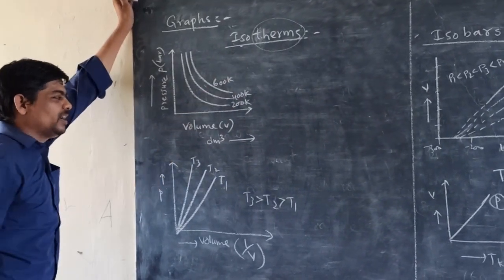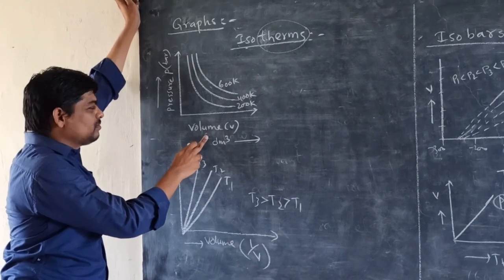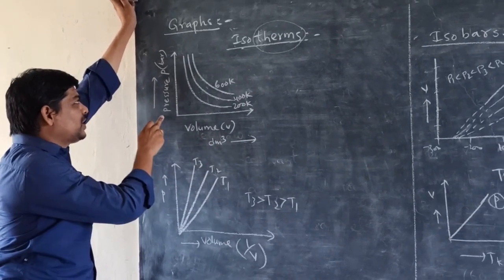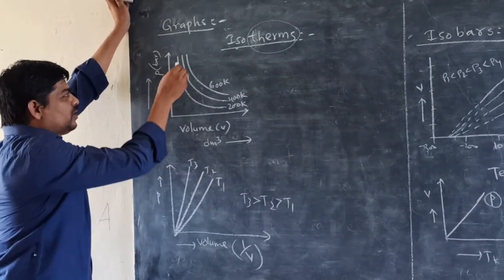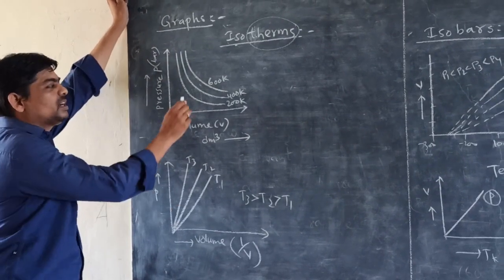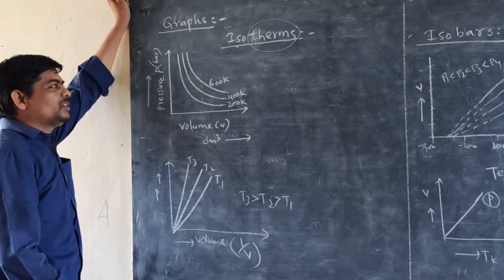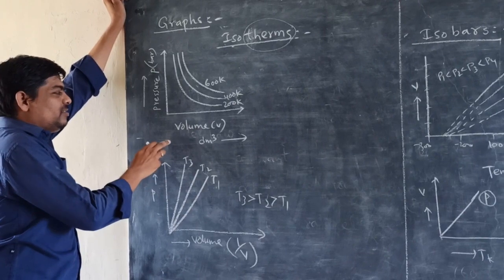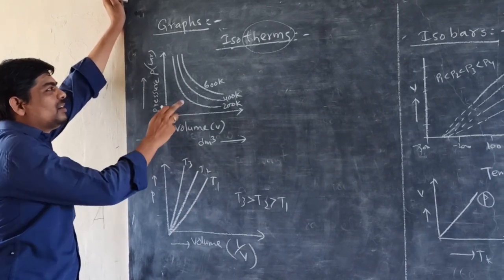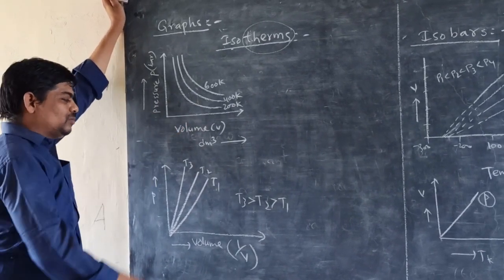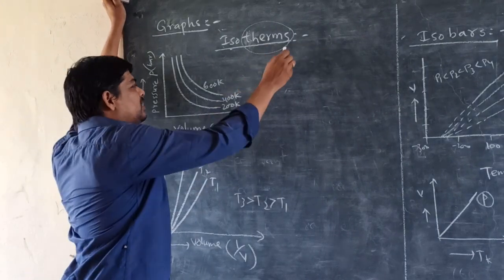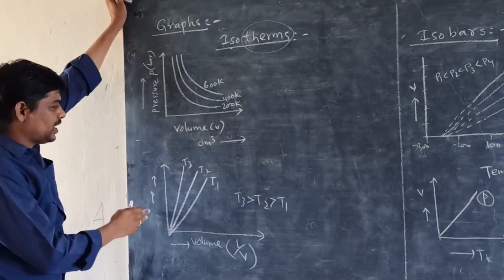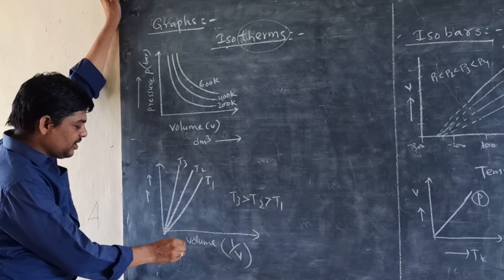In this graph, on the x-axis we are taking volume in decimeter cubed, and on the y-axis pressure in bar. So the graph should be like this. This graph is called isotherms. At constant temperature, the graph drawn between pressure and volume is called isotherms. Therm means temperature, constant temperature.